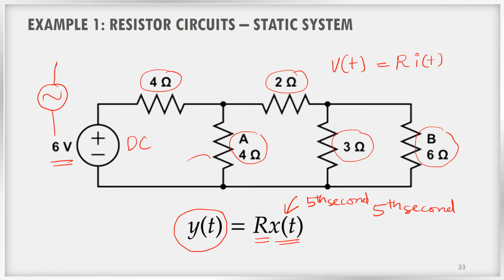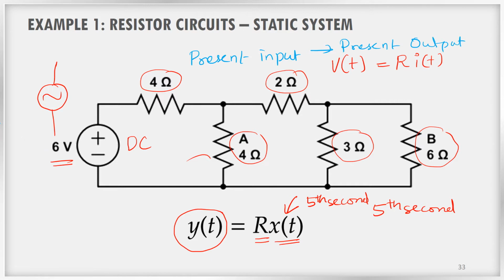So output at any moment is depending only on the input at that moment. This particular system is responding only to the present moment. In other words, this system requires only the present input to produce the present output. That is the speciality of this system.